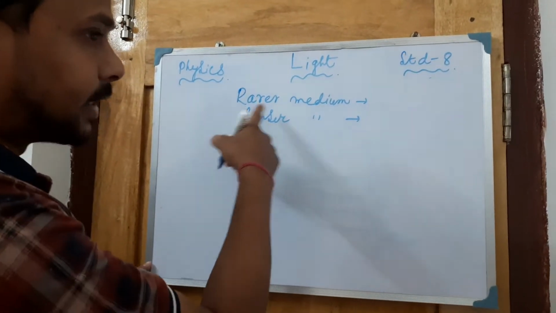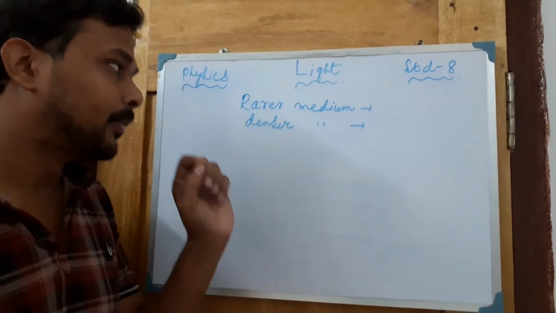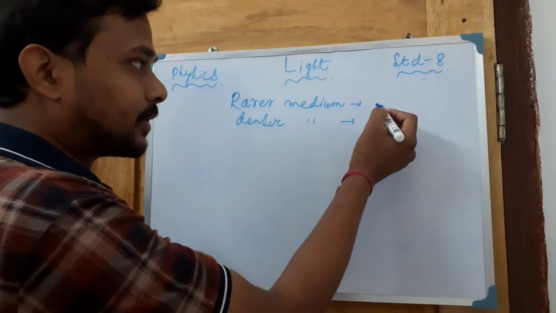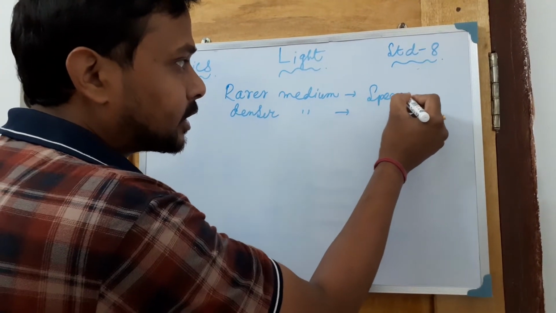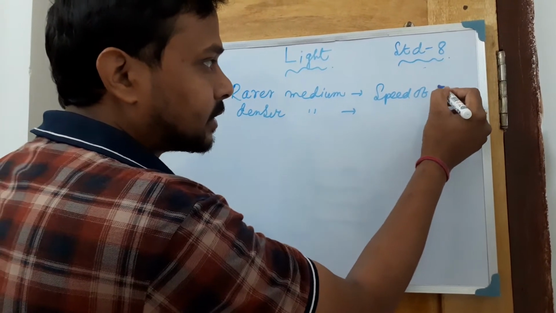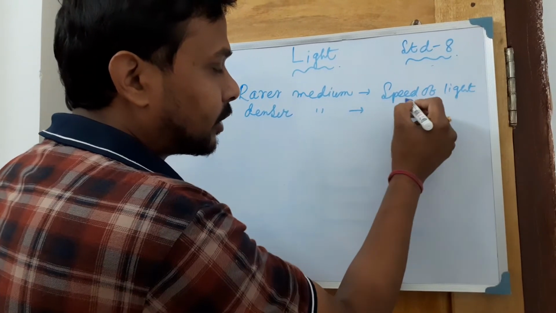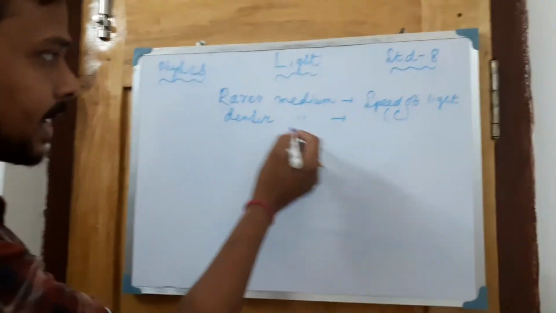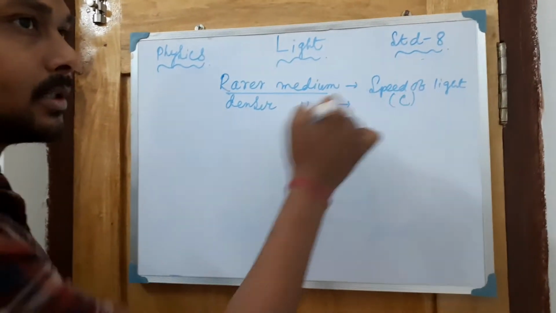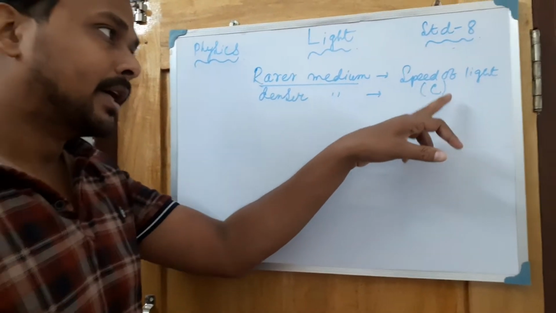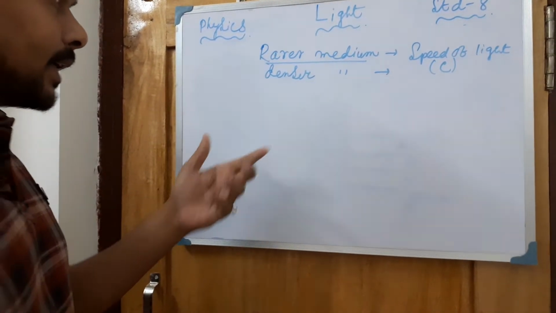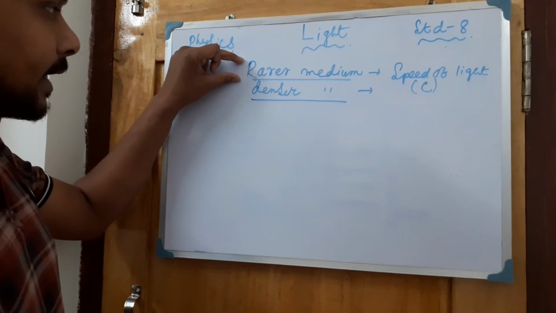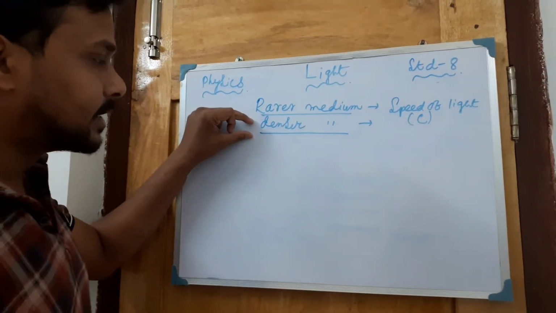The speed of light, which is always denoted by c, is more in the rarer medium and less in the denser medium. In other words, in one medium the density is less and in the other the density is more.